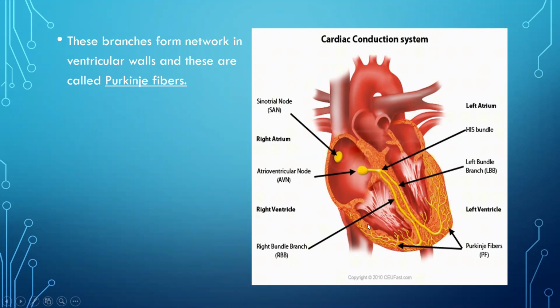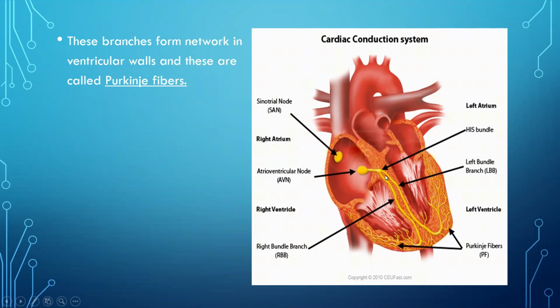We know these are the walls of the ventricles. In the walls of the ventricles, the left bundle branch and right bundle branch form a network, and this network is called Purkinje fibers. Why is the name Purkinje given? Because the scientist Purkinje discovered that the left and right bundle branches form fibers, and that is why the name Purkinje fibers is given.